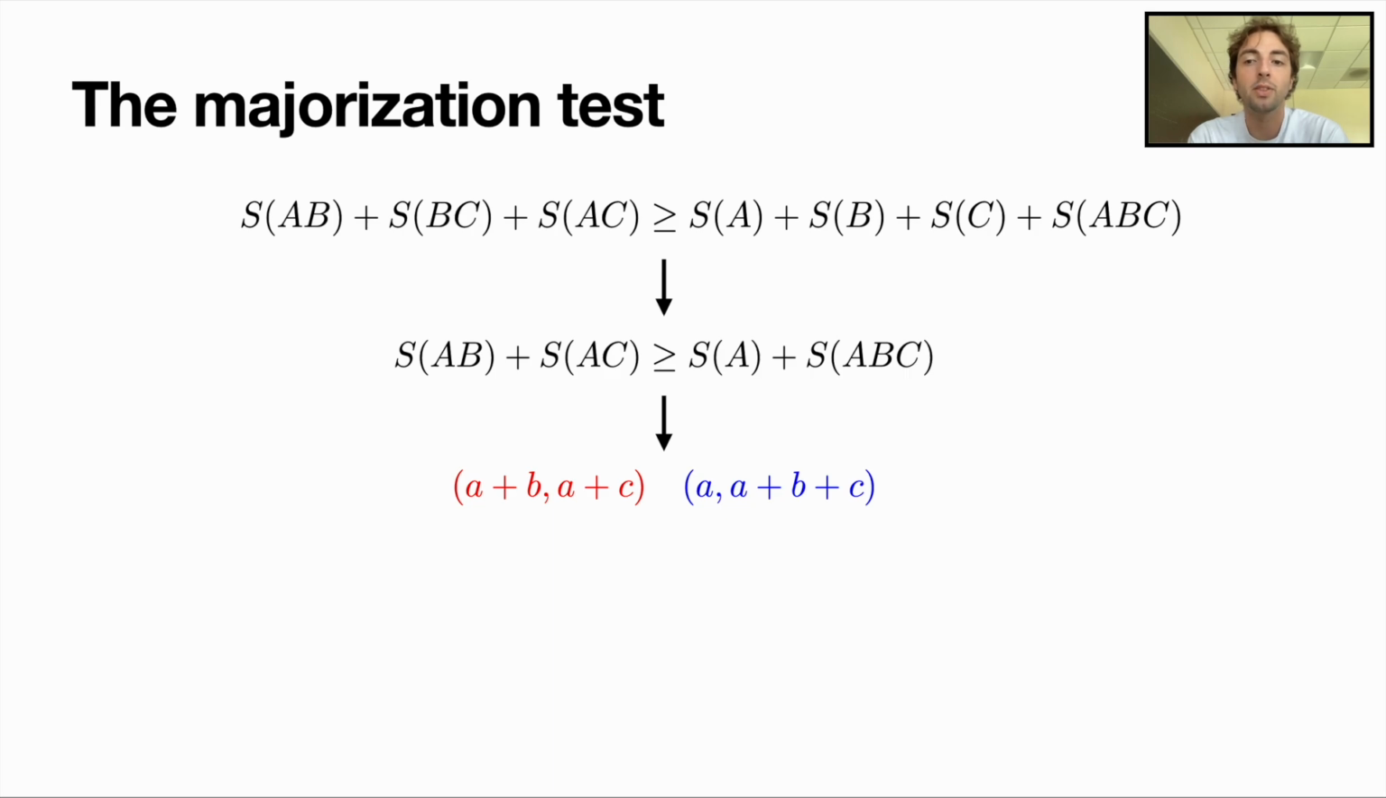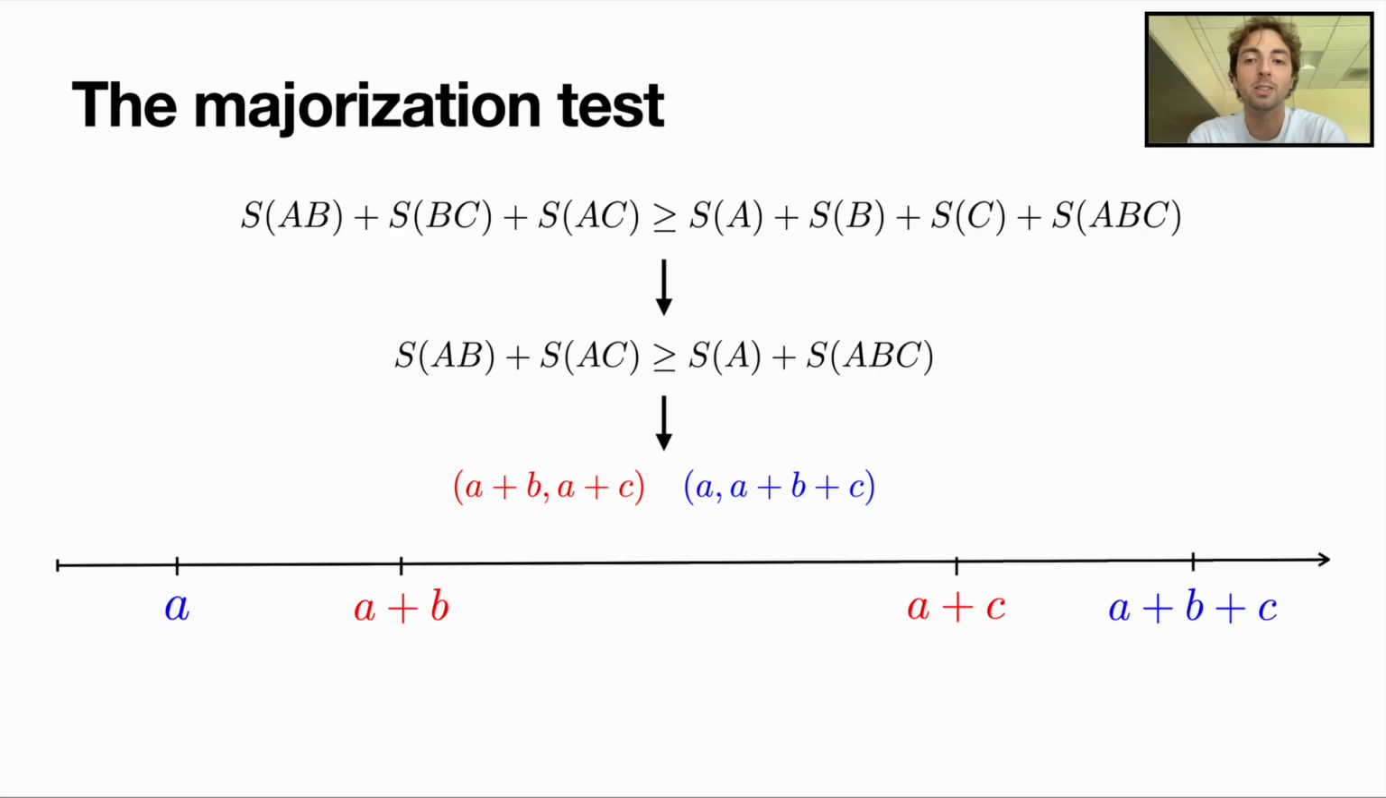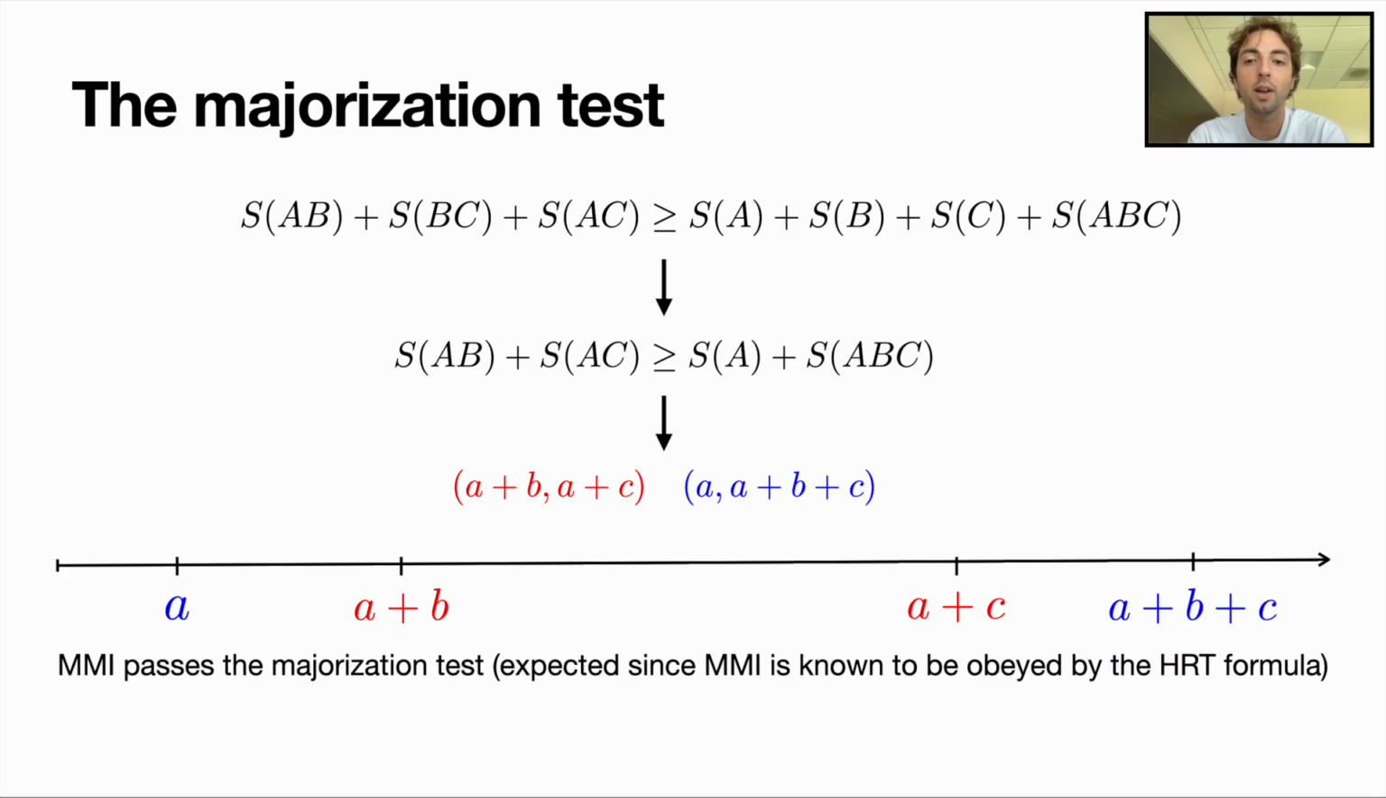Majorization is a tool in math that allows us to quantify how much more spread out a vector is in relation to another vector. If the right-hand side vector majorizes the left-hand side vector, then the majorization property holds for the inequality. By placing the numbers on the real line, this property is manifest for MMI. Therefore, MMI passes the test, and the inequality is robust in the HRT regime. This of course is no surprise, since MMI is known to be obeyed by the HRT formula.